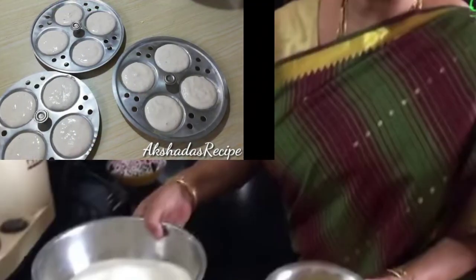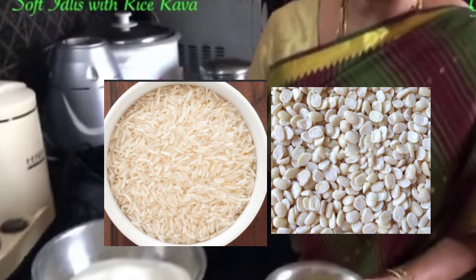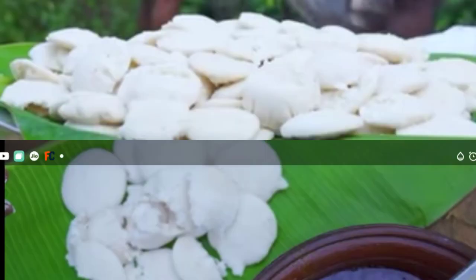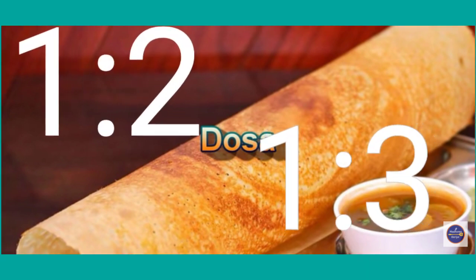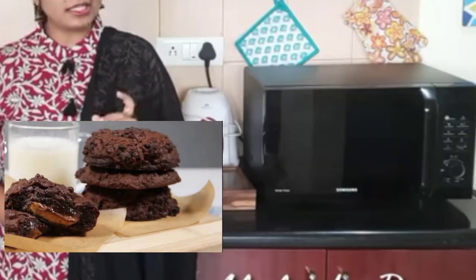Now, let us take examples of proportion in daily life. Janaki Amma's idlis and dosas are delicious. For idlis, she uses urad dal and rice in the proportion 1 cup dal to 2 cups of rice. But for dosas, the proportion is 1 cup dal to 3 cups of rice. That is, for idlis, the proportion of dal and rice is 1:2, or the ratio is 1/2. Whereas for dosas, the proportion is 1:3, or the ratio is 1/3.